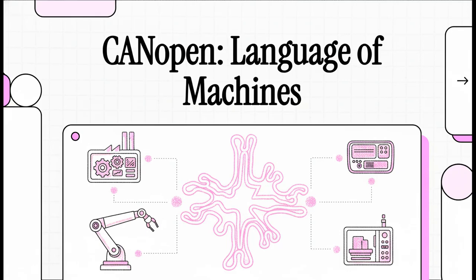All right, let's talk about the secret language of machines. You see, there's this hidden nervous system running inside everything from giant factory robots to life-saving medical equipment. And that system, that language, is called CANopen.